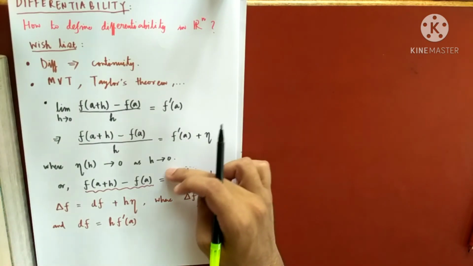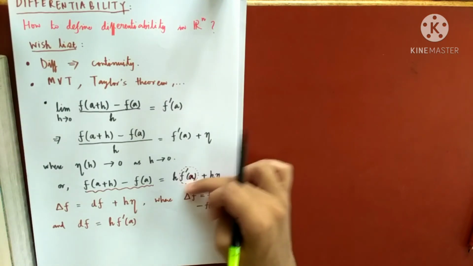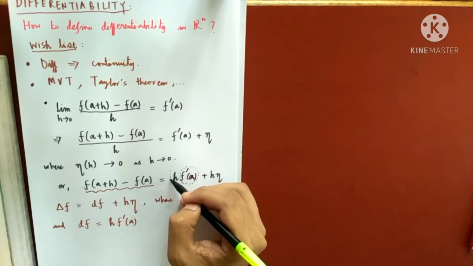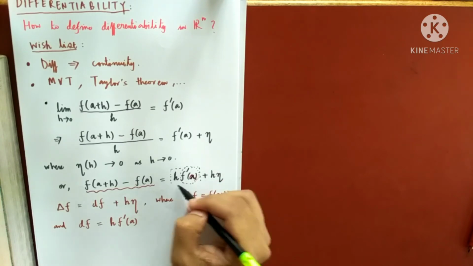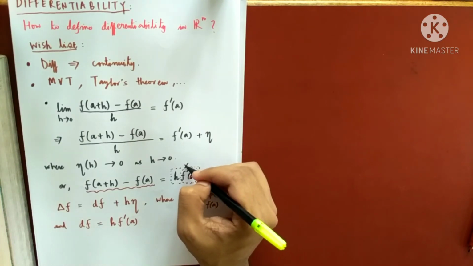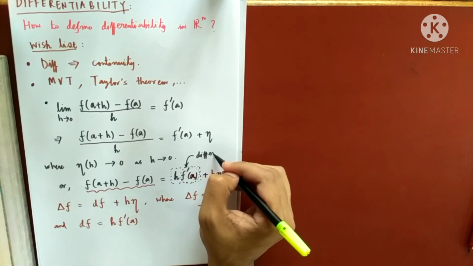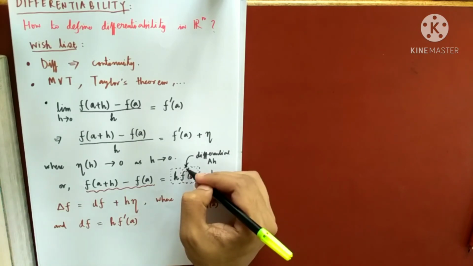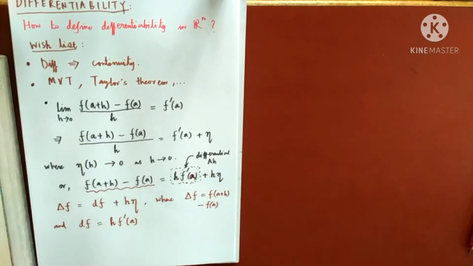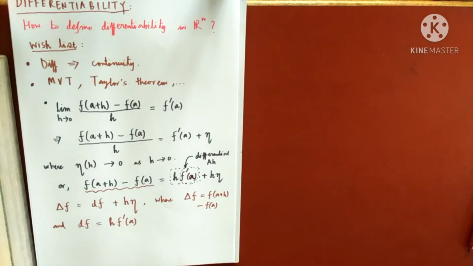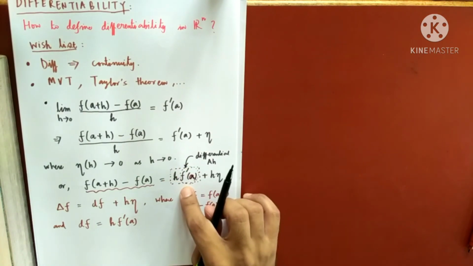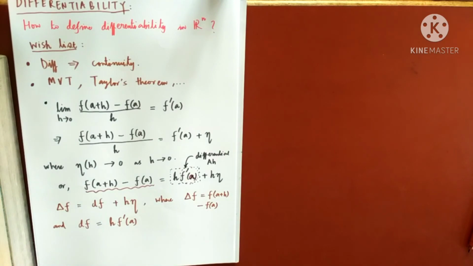So with this quantity we can actually get the differentiation of the function. Dividing by h will give me the differentiation. So we call this thing the differential. Okay, this is known as the differential, and this differential is nothing but some number into h. I am calling this quantity capital A. So the derivative at the point a will be some number A. So this is a linear function of the form Ah.